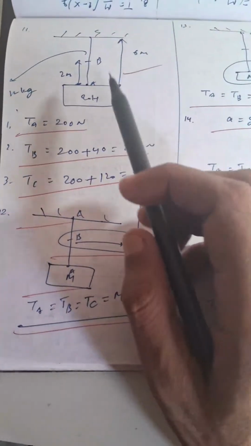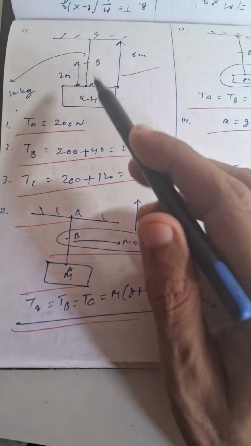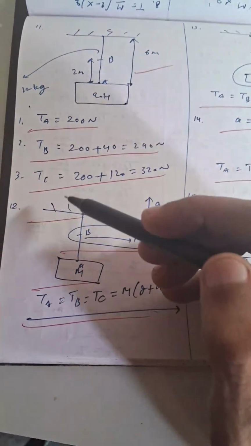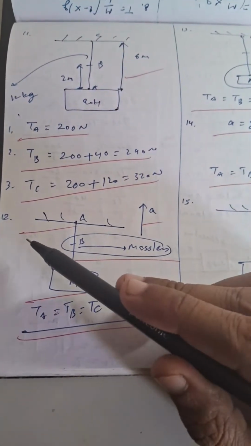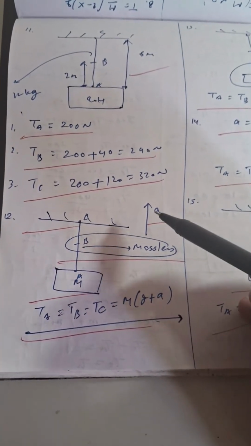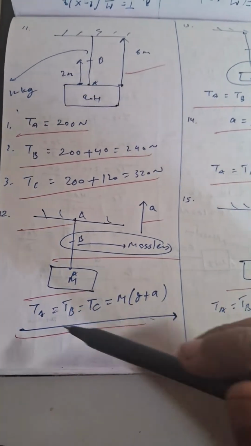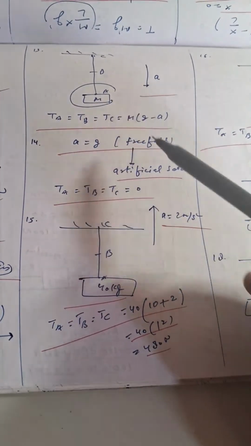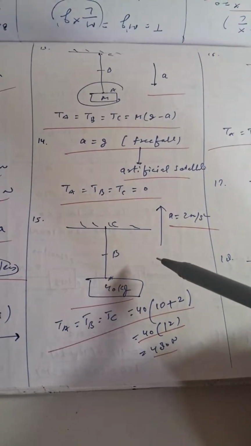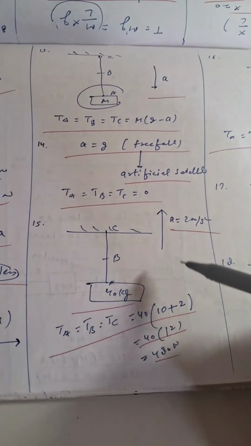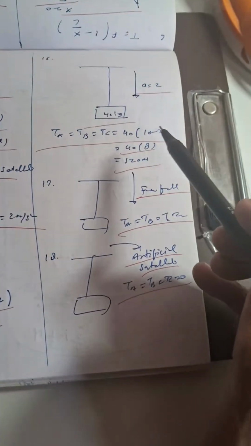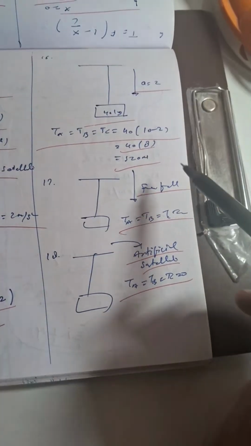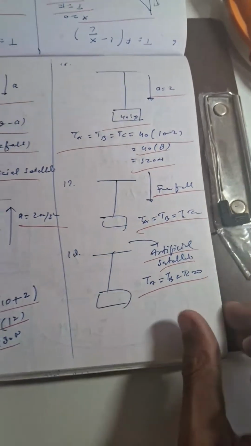Then we have another problem from NLM, in which there is calculation of tension at various points. A string is connected to a block and we need to calculate tension at various points. Then in another question we have a case of vertically accelerating lift, and we have to calculate tension at various points in the rod. Then in another question it's accelerating downward, then in case of free fall, then artificial satellite case.